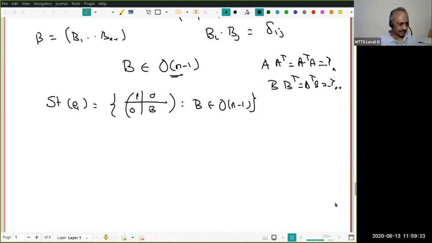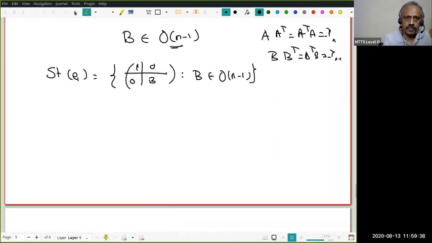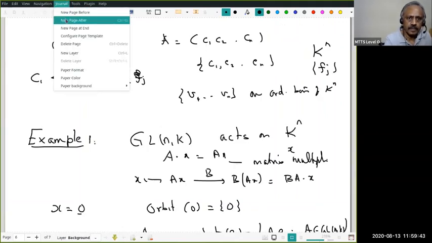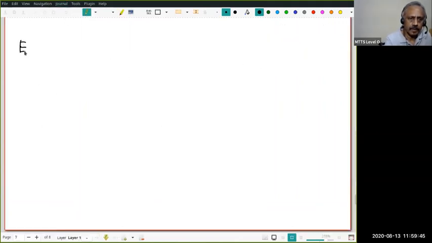Good. Now let us see whether we can go through another example. Now let's look at a third example. Maybe I will stop here.